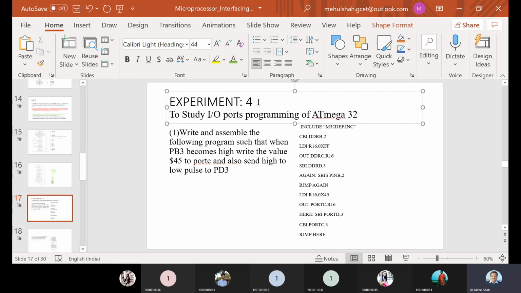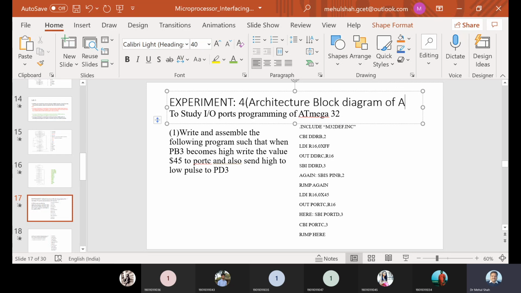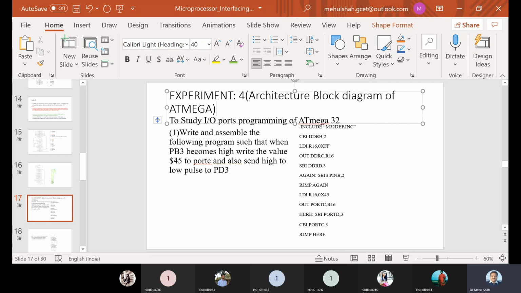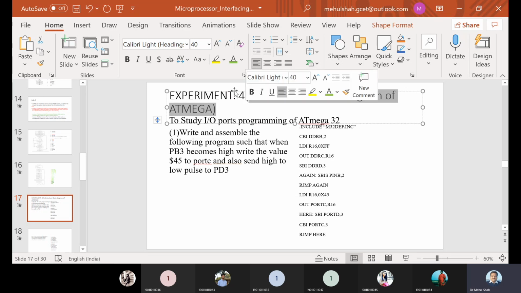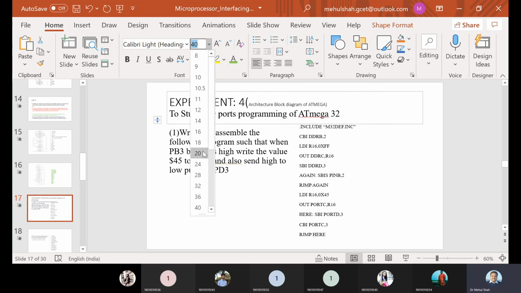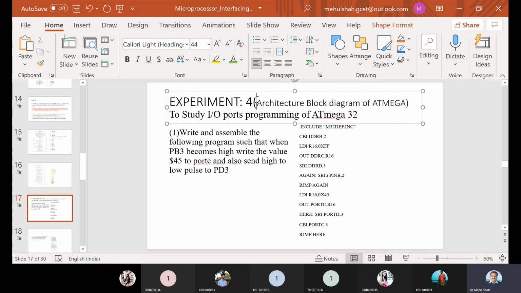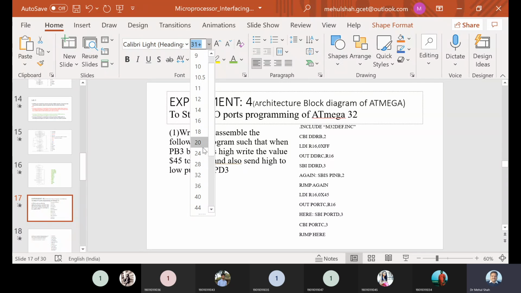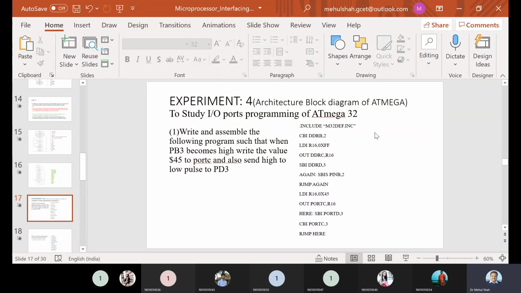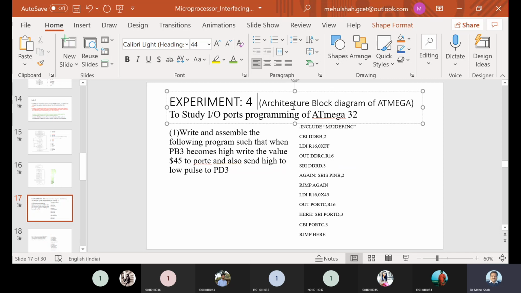You have to draw this, and then this is the first program which you can write. So this is the start of lab 4.